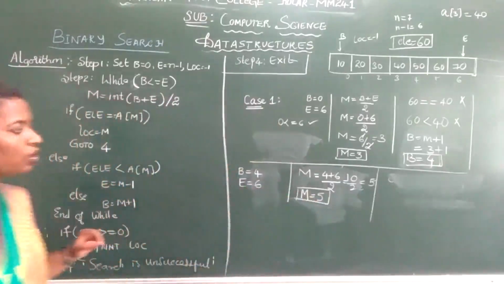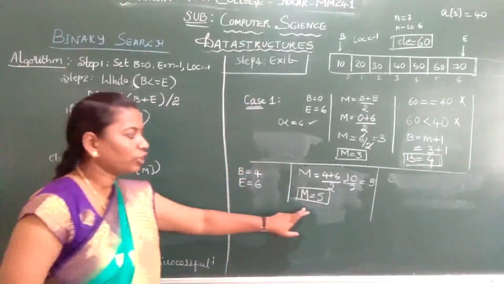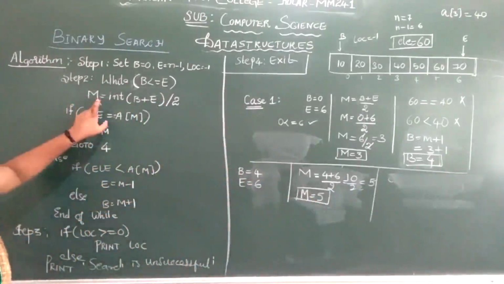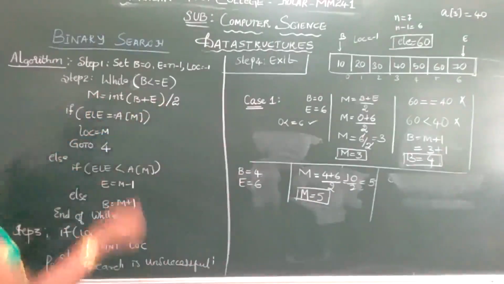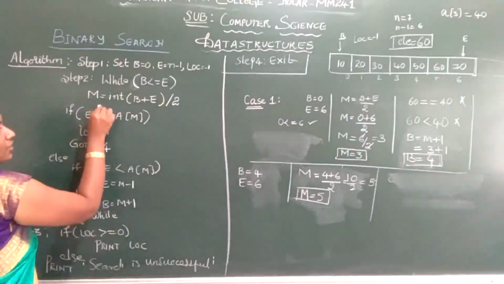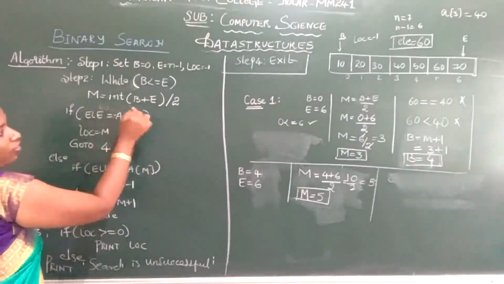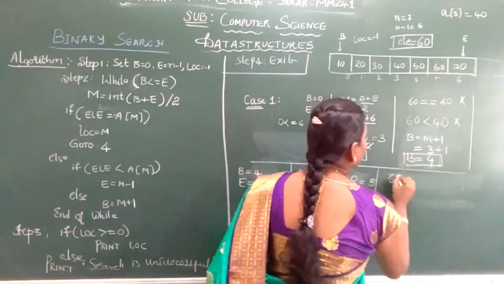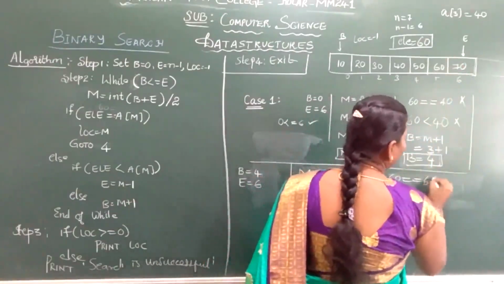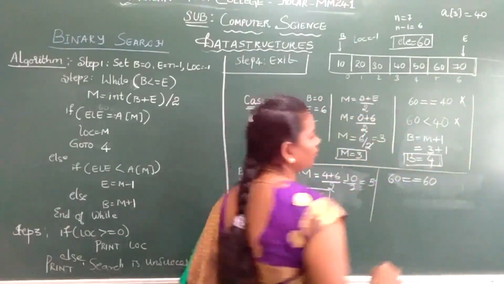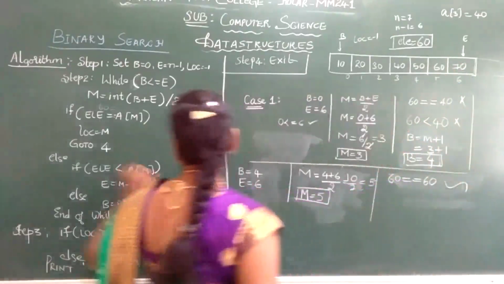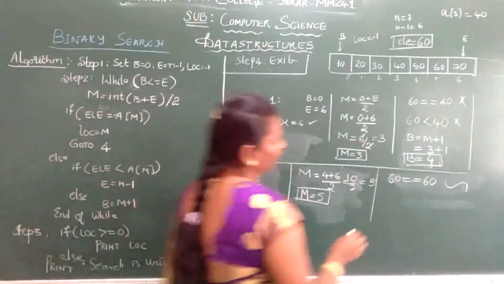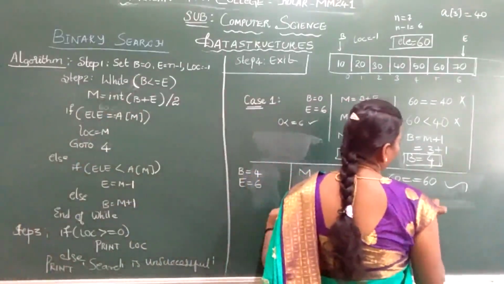Now that you have found your mid element, check with your element. You got m as 5. Now what is the element? 60. Is 60 equal to a of 5? What is your a of 5? 60. So 60 equals 60. Yes, the condition is satisfied. If the condition is true, you give mid to location. So what is your location now? 5.